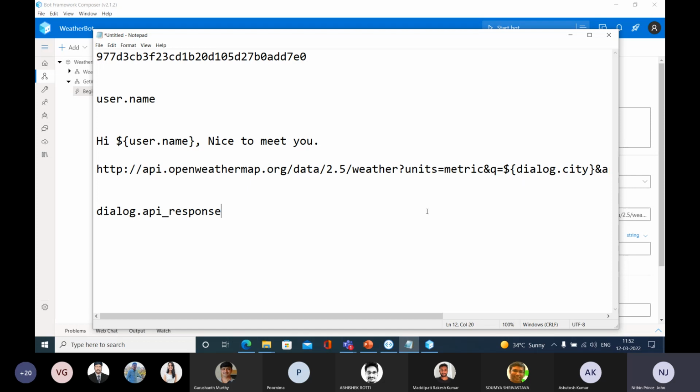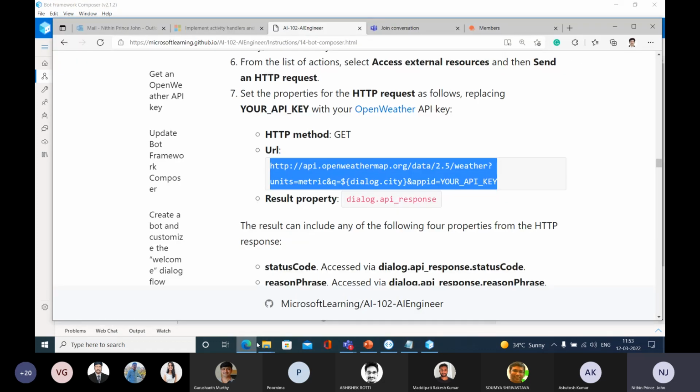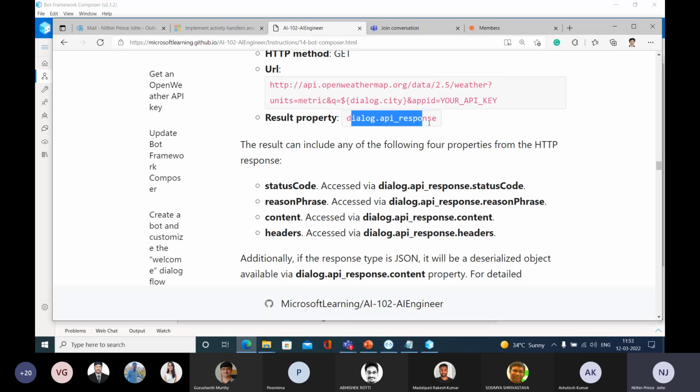This is the name of the variable where I'm going to store the result. You can give whatever name you like, but you need to start with dialog itself. So dialog.apiResponse is the name that I'm going to give. In this, you are going to get the result from the website. Then I am going to explain a few more things. Here you can see that dialog.apiResponse contains the result.